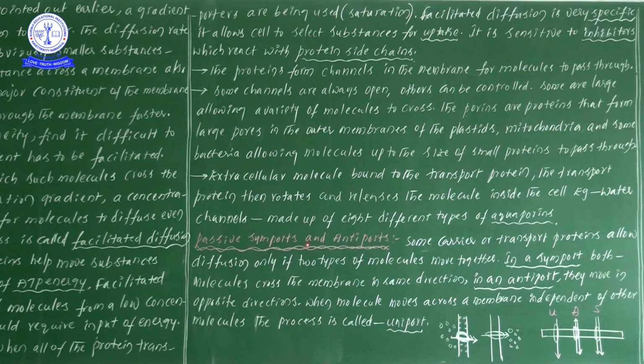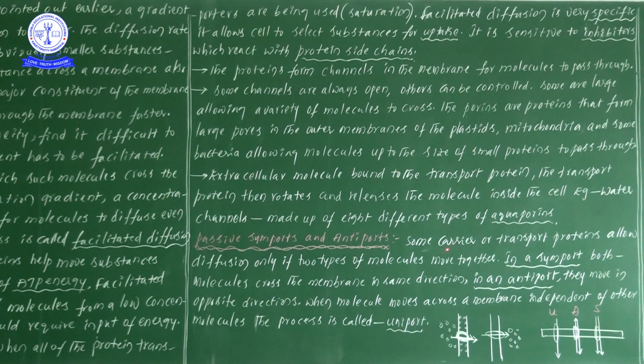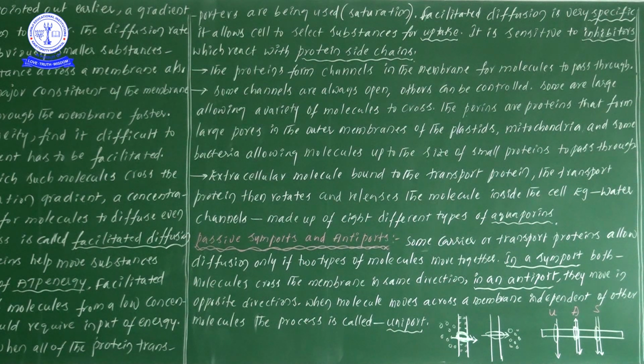Next one, passive symports and antiports. It is a small and easy concept. Now you see, some carrier or transport proteins allow diffusion only if 2 types of molecules move together. Some carriers or transport proteins allow diffusion only if 2 molecules move together.